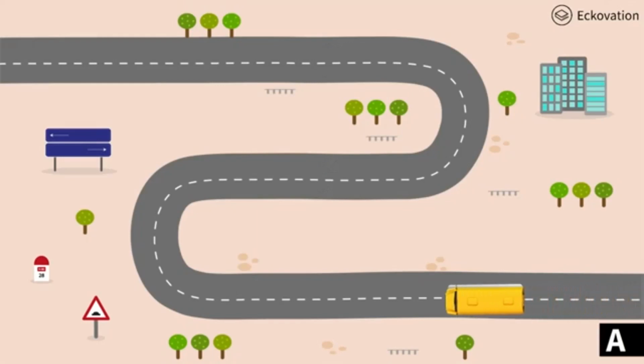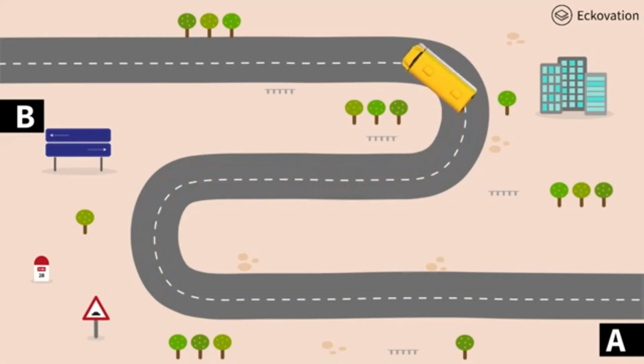Suppose this bus moves from position A to position B. Along its path, the bus will take many turns and thereby change its direction. The total length of the path that the bus covered to move from A to B is called distance.